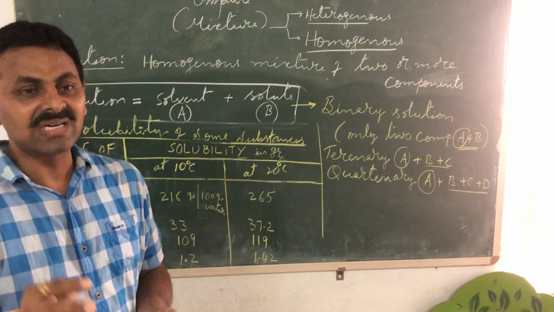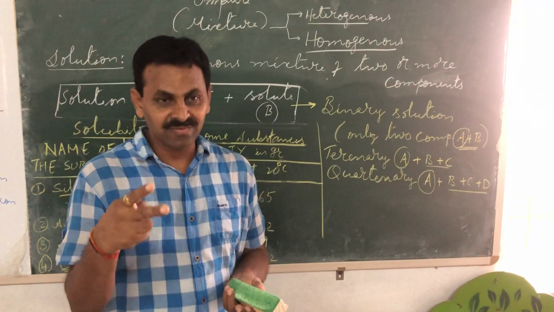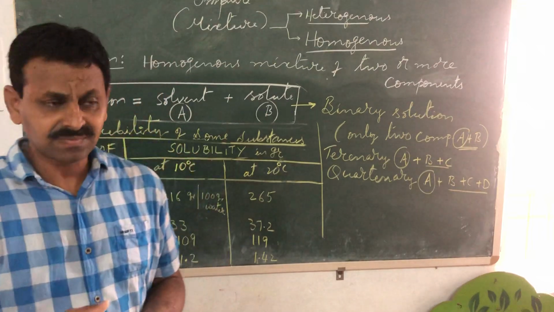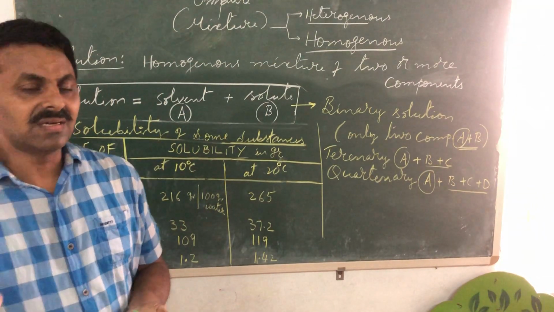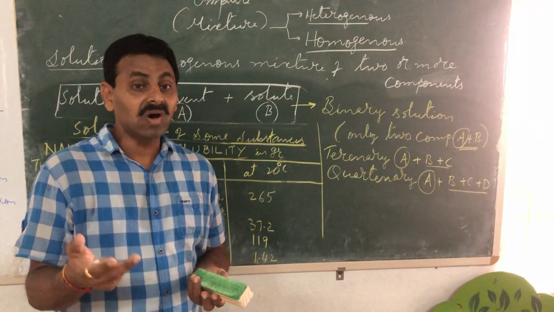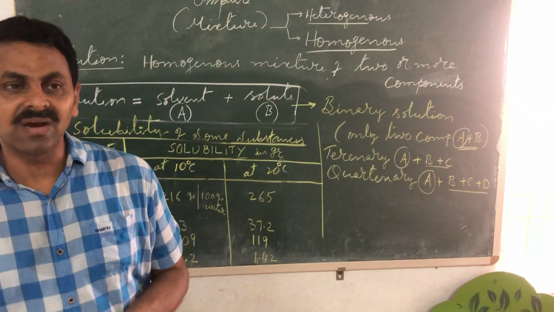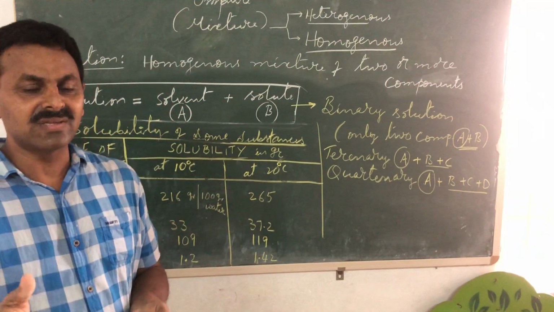Bi for 2, tri for 3, quaternary for 4, penta for 5, you know that. Tetra or quadra, both are used. So if there are only two components, it is binary solution.